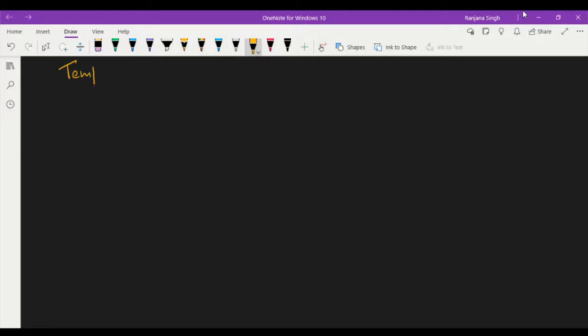Then temperature. The SI unit of temperature is Kelvin. We know that the unit of temperature is Kelvin, but the common units are centigrade and degree Fahrenheit. And how can you convert centigrade into Fahrenheit and Kelvin? The relation between degree centigrade and Fahrenheit is C by 5 is equal to F minus 32 by 9, right? And is equal to